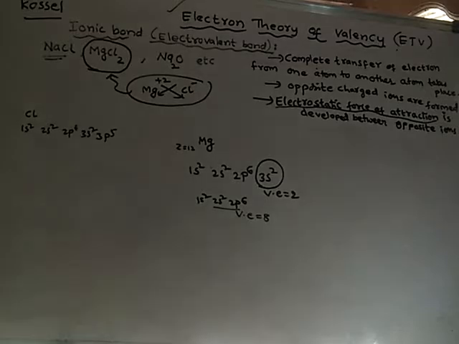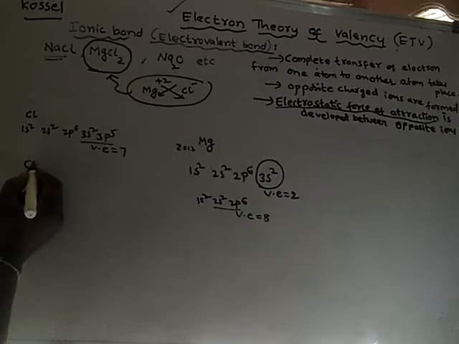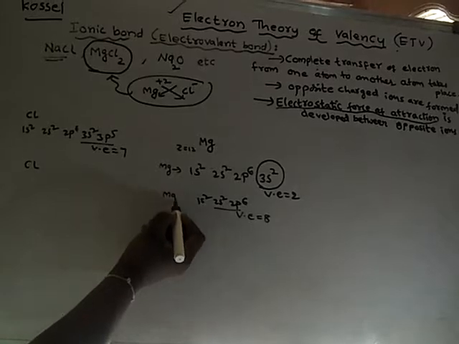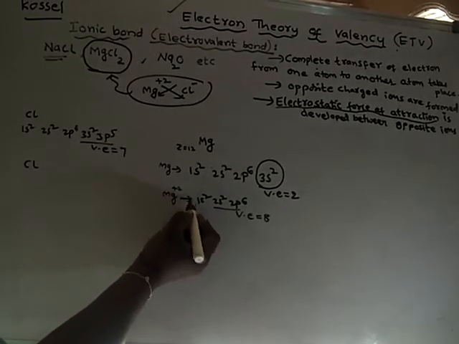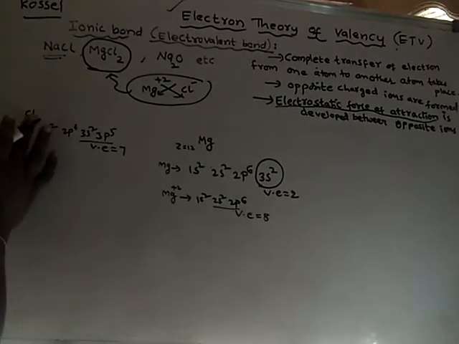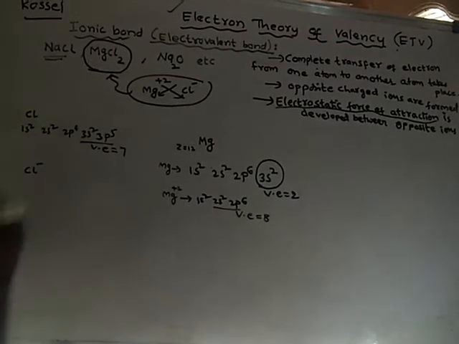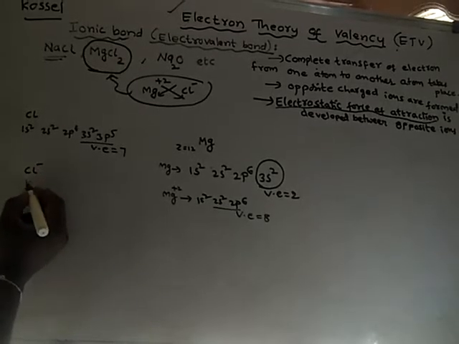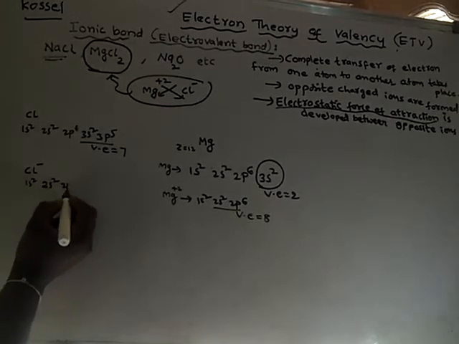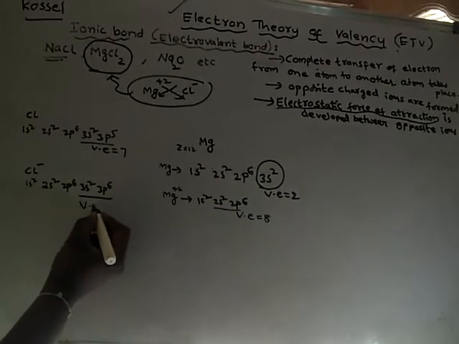But chlorine has only 7 valence electrons. After losing 2 electrons, magnesium will become Mg+2. This is the electron arrangement. And this is chlorine, and after gaining 1 electron, it will become Cl minus. So it will have the configuration 1s2, 2s2, 2p6, 3s2, 3p6. Now it has 8 valence electrons.